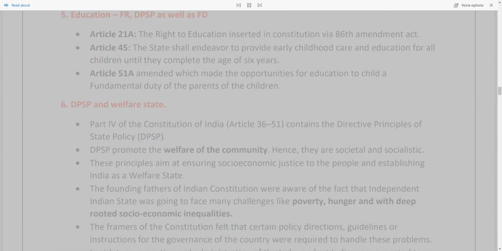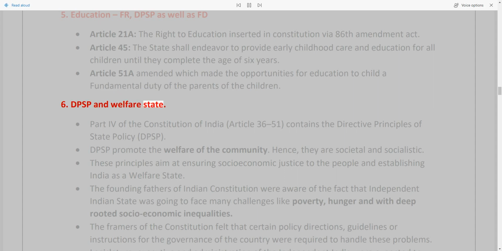5. Education, FR, DPSP as well as FD. Article 21A: the right to education inserted in the Constitution via the 86th Amendment Act. Article 45: the state shall endeavour to provide early childhood care and education for all children until they complete the age of 6 years. Article 51A was amended, which made providing opportunities for education to the child a fundamental duty of the parents of the children.